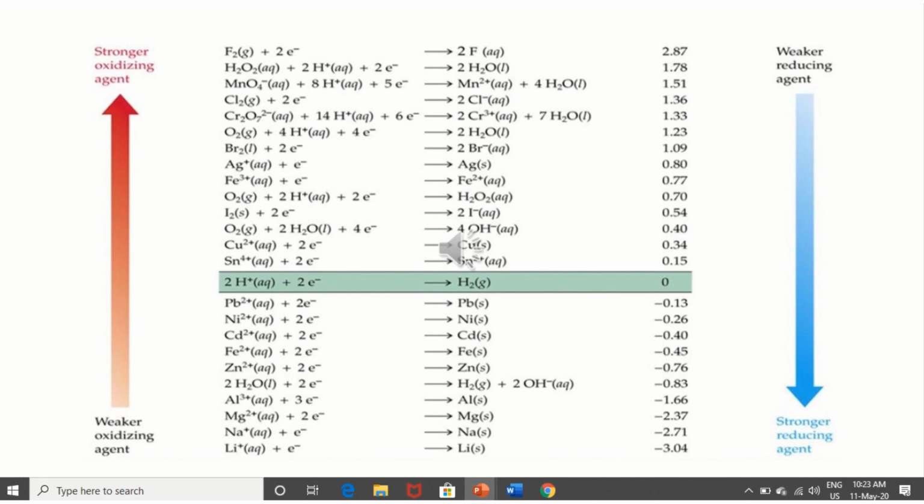Remember it: the element higher up is the more oxidizing agent.